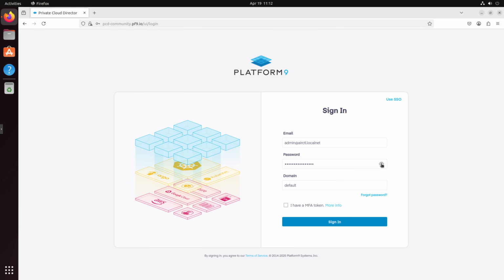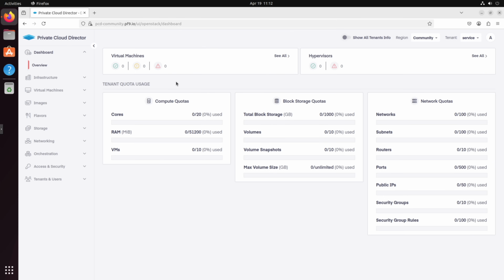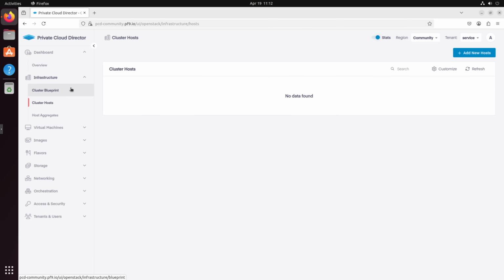Now we'll toss in the username and password from the installation and log in. Welcome to the Private Cloud Director dashboard. Again, we'll dig in deeper here post-setup, but initially we need to create our cluster blueprint and get our hosts added. To do this, we'll start by heading over to Infrastructure on the left, and then select Cluster Blueprint.